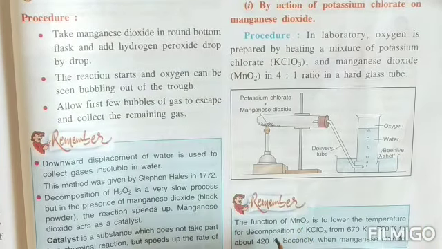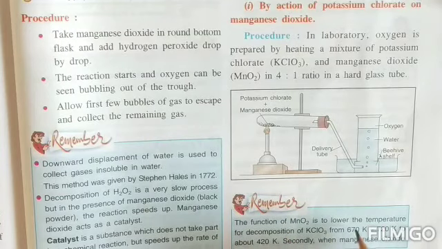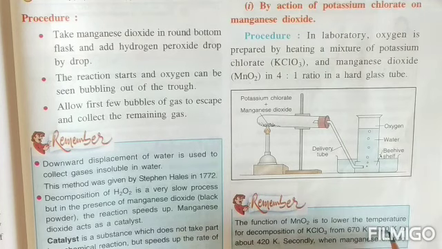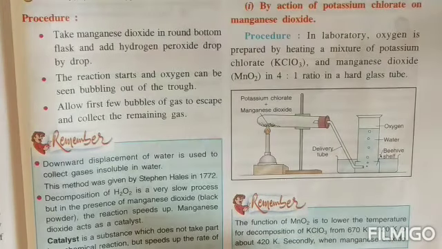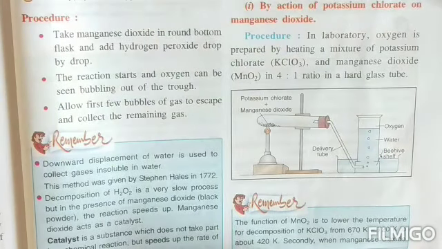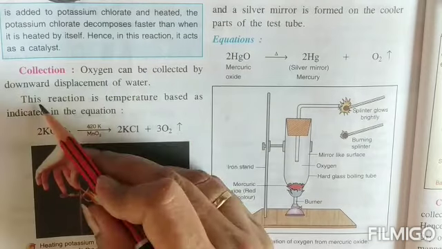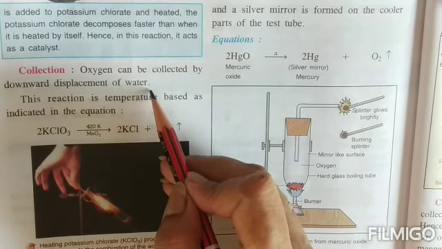What is the role of this catalyst over here, children? It is to lower the temperature of the breaking of potassium chlorate, from 670 Kelvin to 420 Kelvin. So in order to bring down the temperature to 420 Kelvin, manganese dioxide is being added. Oxygen is again collected by the downward displacement of water.